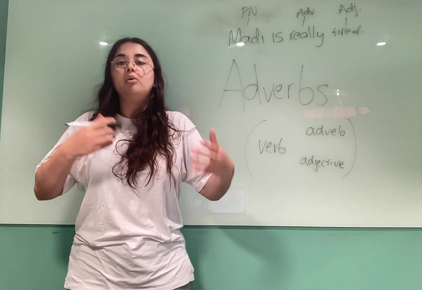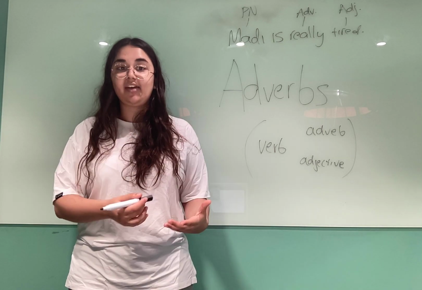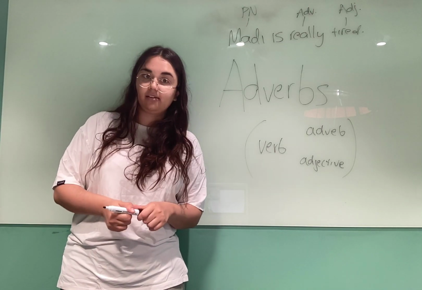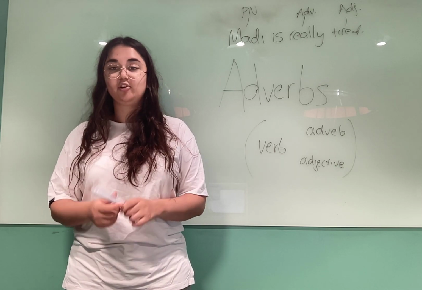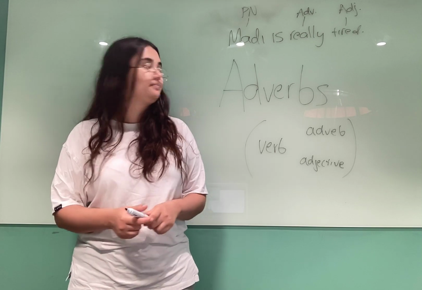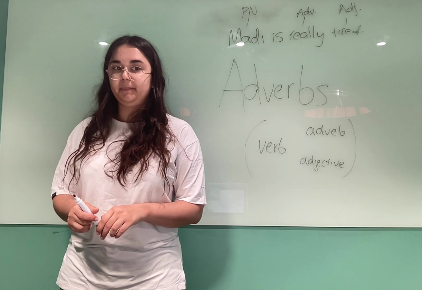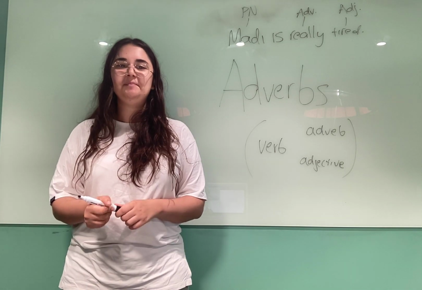So if we want to modify slowly, which is the adverb, we can add another adverb, like very. So walking very slowly. We've got two adverbs in that sentence, very and slowly. Okay, that's a whole lot of information for you.